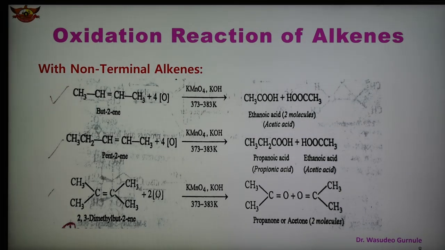So different reactions are there, depending upon the nature of the alkene, whether the alkene is terminal or non-terminal. Depending upon the nature of the alkene, we obtain different products. And in this case, carboxylic acids and ketones like acetone are obtained as the main products. So this is the second oxidation reaction.